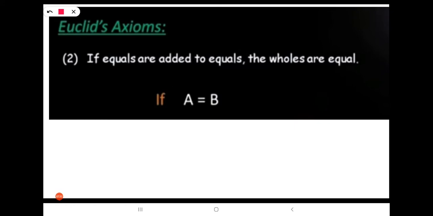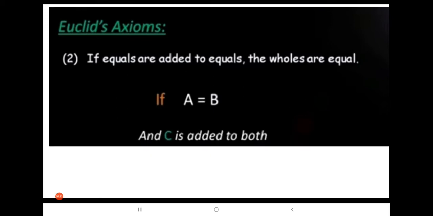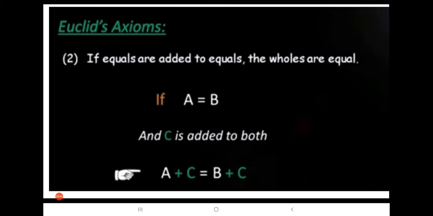If A equals B, and C is added to both A and B, both sides we are adding C, what becomes? It becomes A plus C equals B plus C.